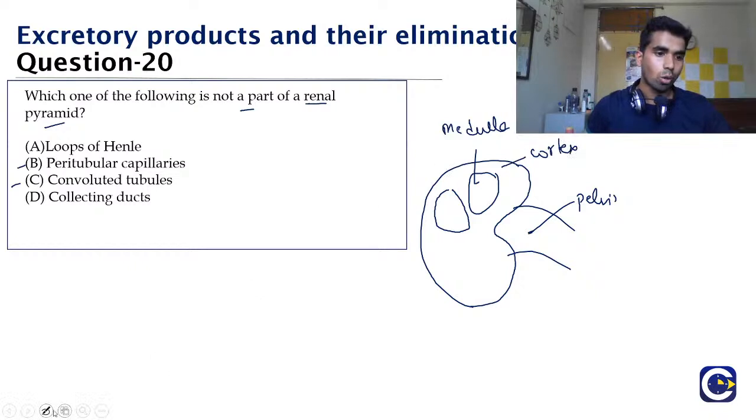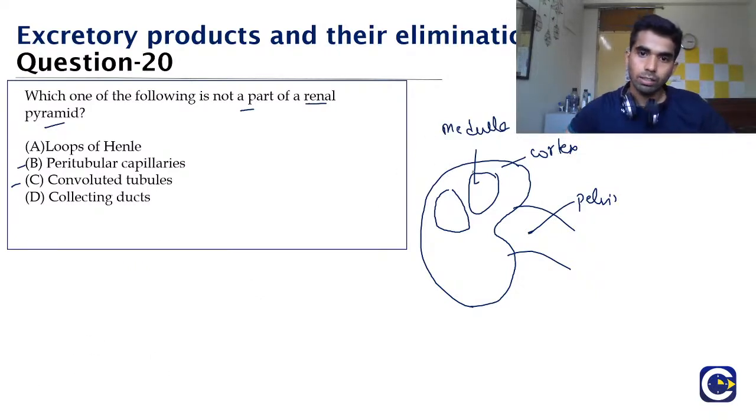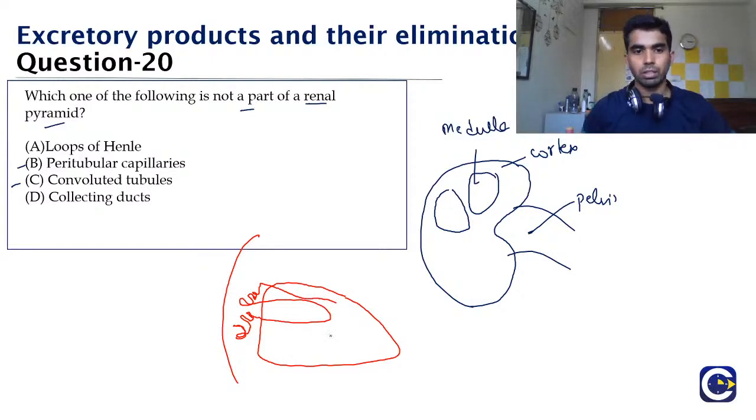So if this is the pyramid and this is the cortex, then in the cortex the glomerulus is present, then the PCT is present, then it dips down, and then the DCT is formed, and then the collecting tubule again goes into the pyramid.